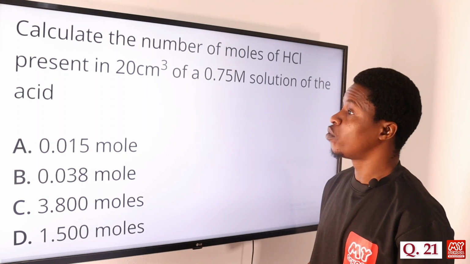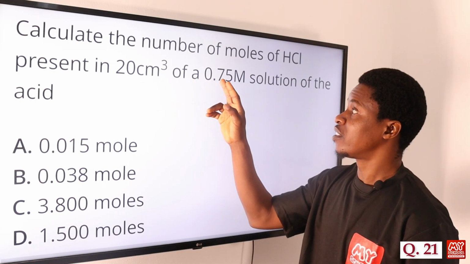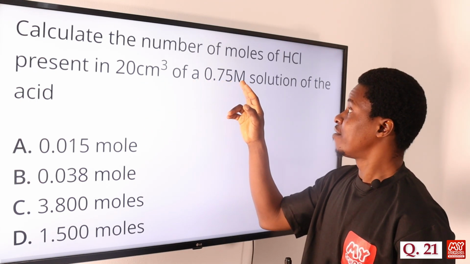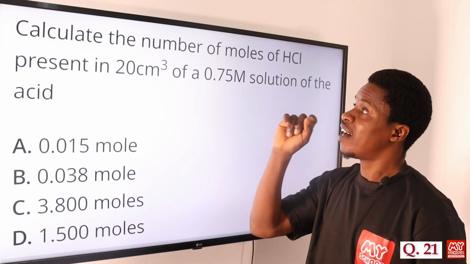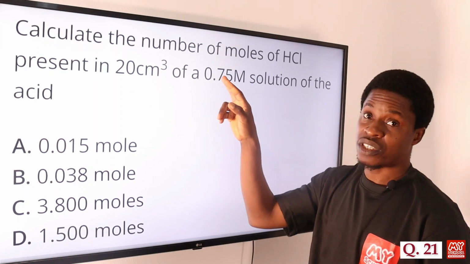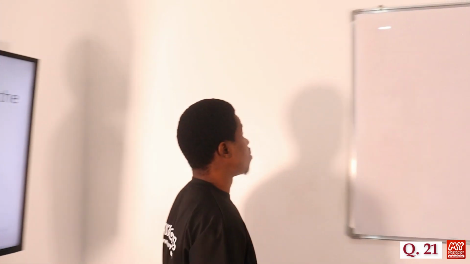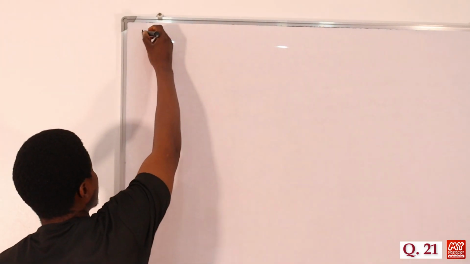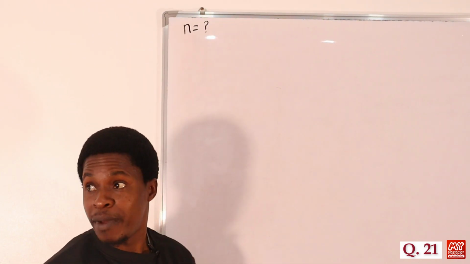Now let's move on to question number 21. Calculate the number of moles of HCl present in 20 cm cube of a 0.75 molarity solution of the acid. Okay, we want to find the number of moles. We're given the volume, we're given the concentration. I think this is easier, so let's just move to the board. We're asked to find the number of moles of HCl, the unknown.